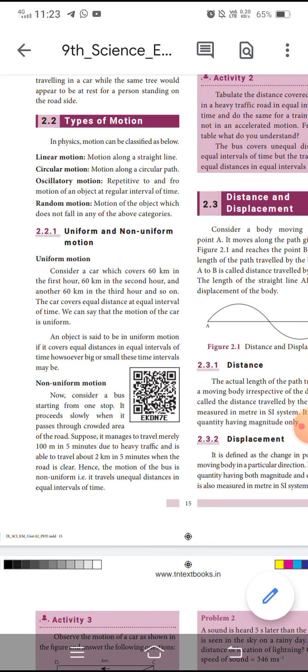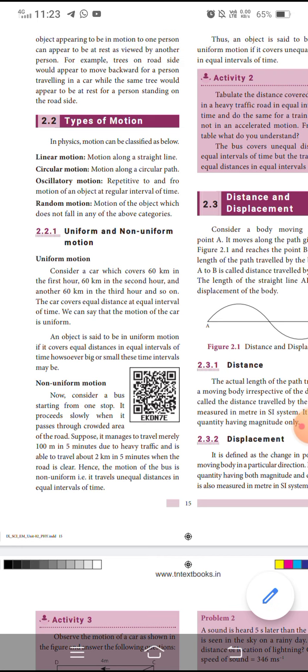However big or small these time intervals may be. What they are saying is that an object is said to be in uniform motion if it covers equal distances in equal intervals of time. Now let us see that with an example.